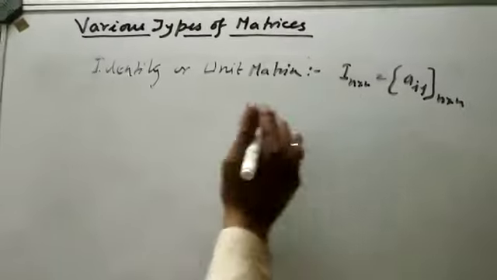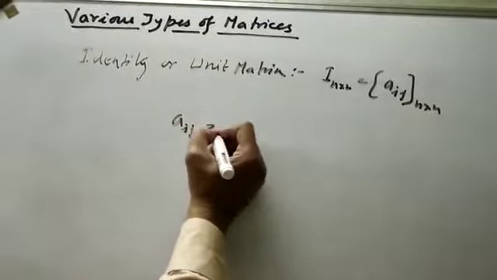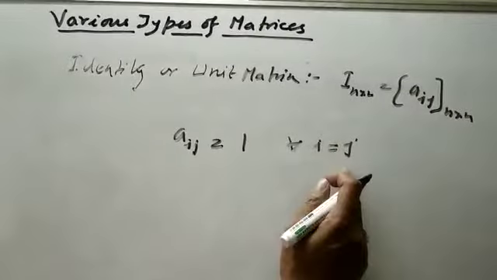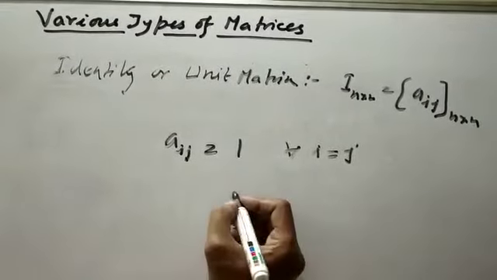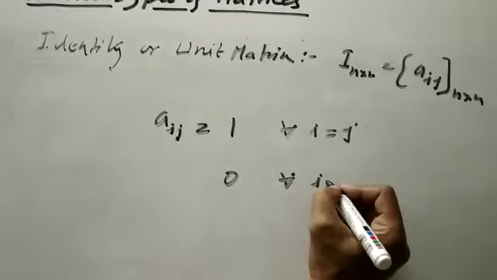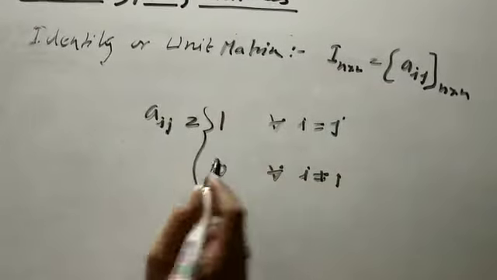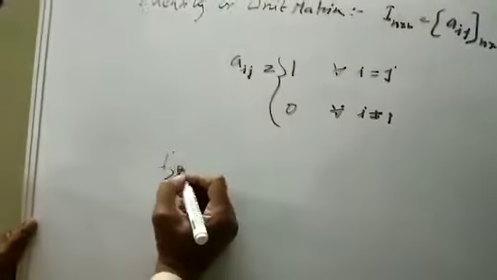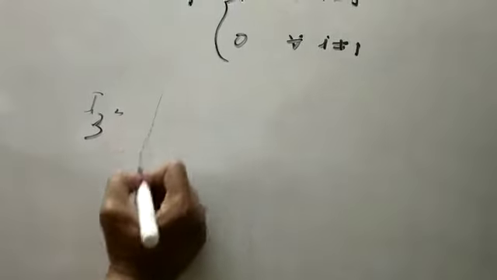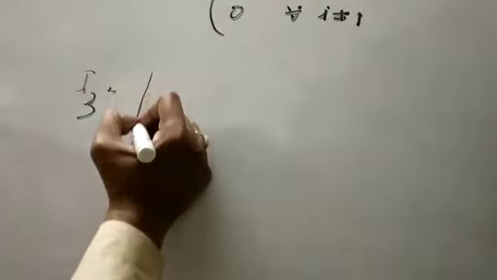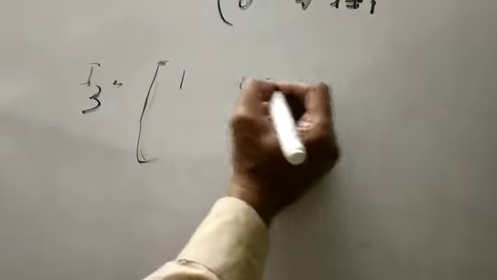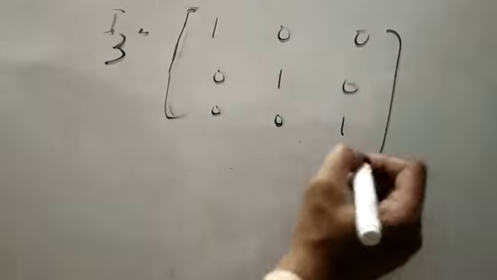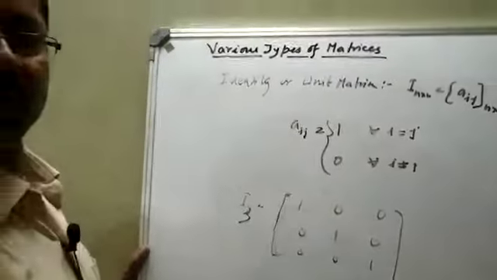It is called an identity matrix if the value of Aij is equal to 1 for every i equal to j, so all the diagonal elements are 1, and 0 for every i not equal to j. For example, I3 is an identity matrix of order 3: 1 0 0, 0 1 0, 0 0 1. This is called an identity or unit matrix.